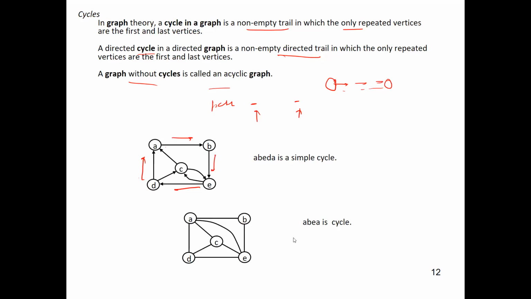Similarly, if you take this undirected graph, the cycle here will be A to B, B to E, E to A. This is again a cycle within an undirected graph.